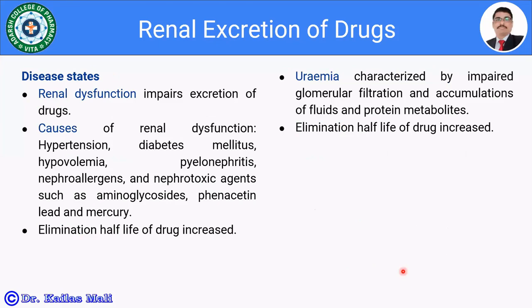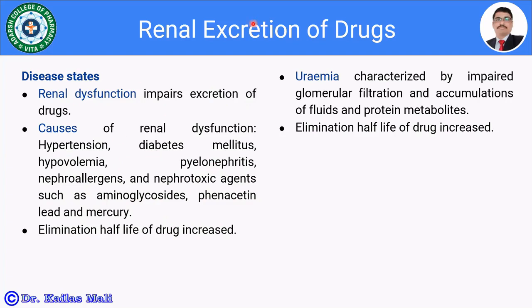Let us see the disease state: renal dysfunction and uremia. There are so many causes of renal dysfunction: hypertension, diabetes mellitus, hypovolemia, then pyelonephritis, nephroallergens, then nephrotoxic agents like gentamicin, phenacetin, lead, mercury. The accumulation of all these things leads to renal dysfunction, which impairs the excretion of a drug and furthermore increases the elimination half-life of the drug.